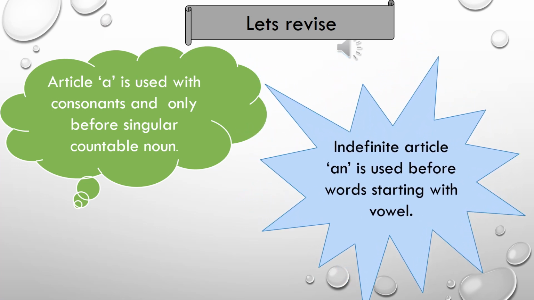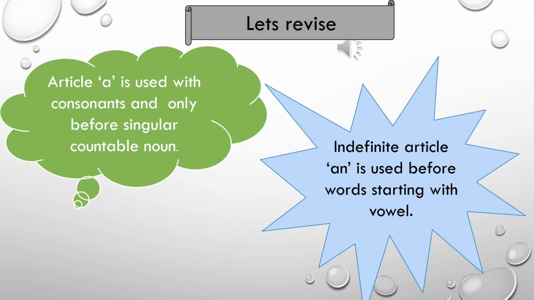So what have we learned in the previous slides? We have learned about the indefinite articles A and An and their uses. Article A is used before consonant sounds and only before a singular countable noun. Countable noun means a noun which we can count in numbers, and only with the singulars.